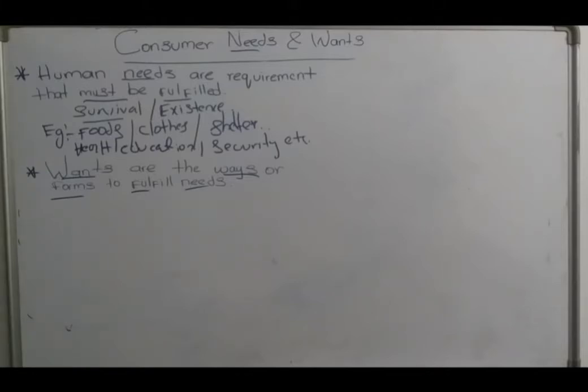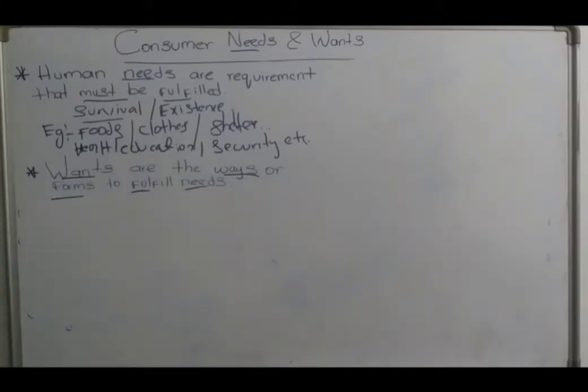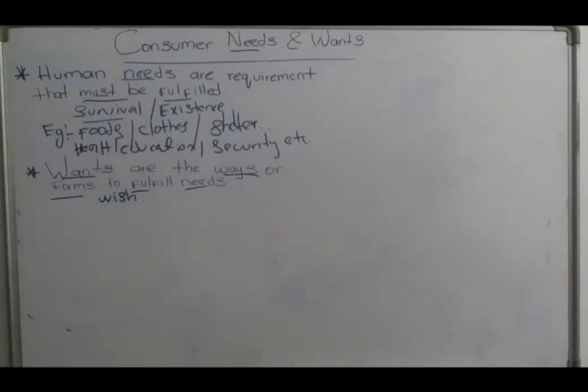In other words, needs are essential things you need to fulfill. Wants are the things you wish to have. It is your wish. Right? It is essential, but it is your wish. What you wish to have can be considered as wants.